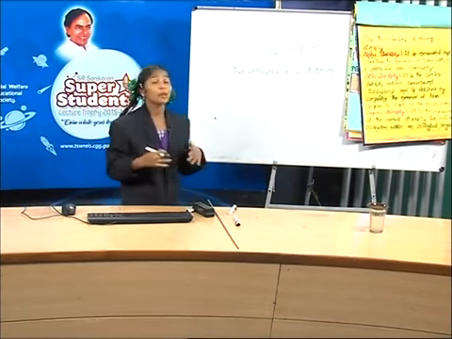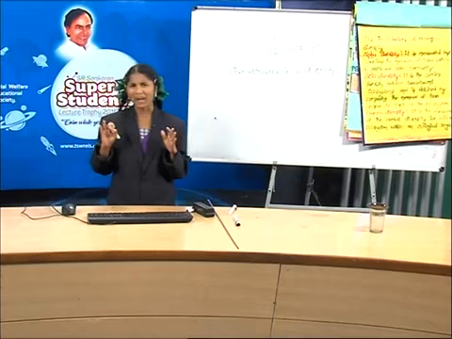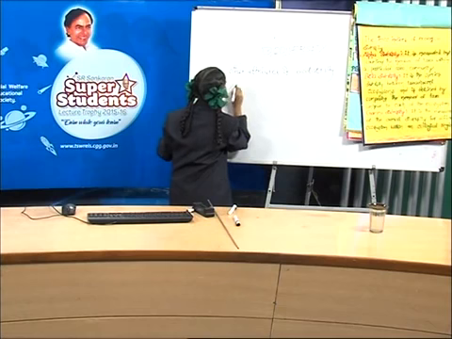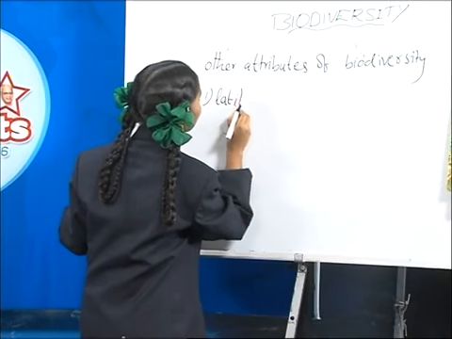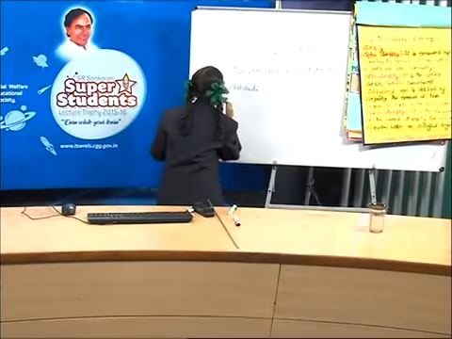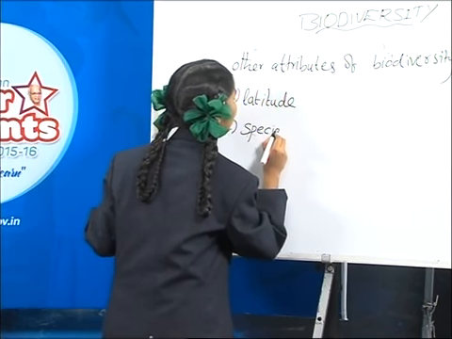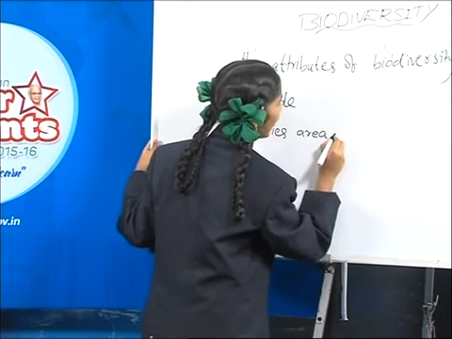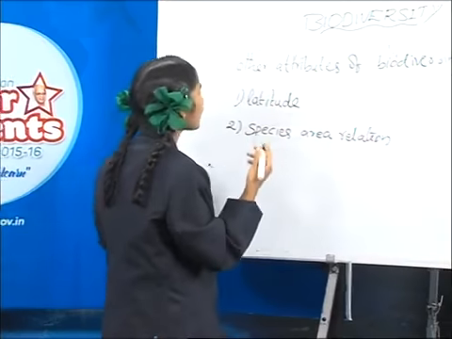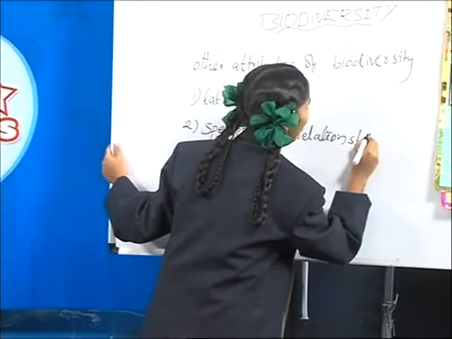Friends, here the pattern of biodiversity is divided into 2 types. How many types? 2 types. What are they? The first one is latitude and the second one is species area relationship. Friends, how many factors are there? There are 2 factors. First one is latitude and second one is species area relationship.